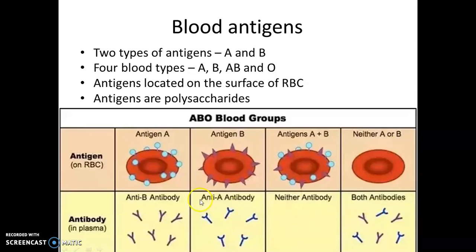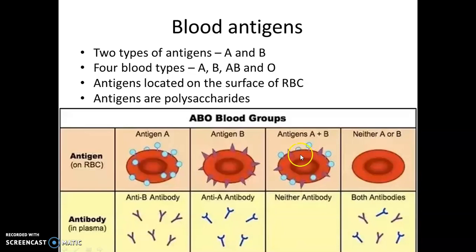So I repeat once again. A blood group individuals have A antigen in the RBC plasma membrane, and in the plasma they have anti-B antibody. Then B blood group individuals have antigen B on the surface of RBC and anti-A antibody in the plasma.